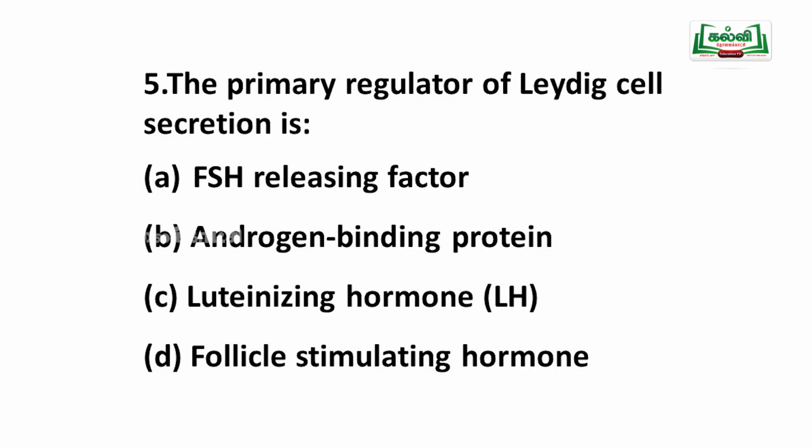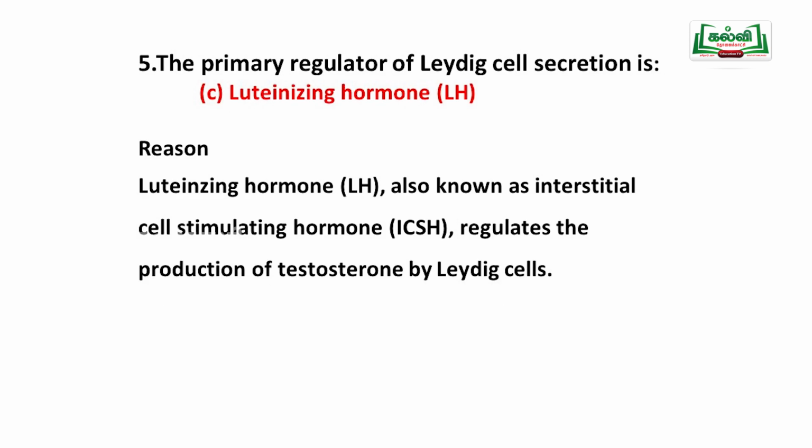Then the primary regulator of Leydig cell secretion is: option A, follicle releasing factor; option B, androgen binding protein; luteinizing hormone; follicle stimulating hormone. Luteinizing hormone, also known as interstitial cell stimulating hormone, regulates the production of testosterone by Leydig cells. So the correct option is luteinizing hormone.